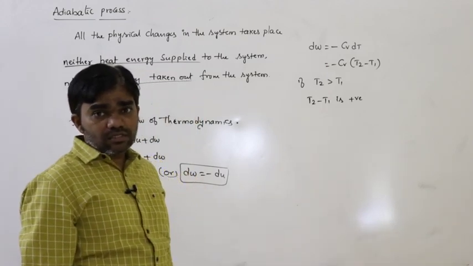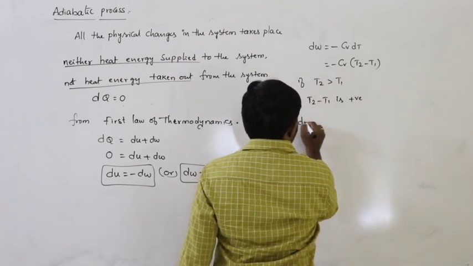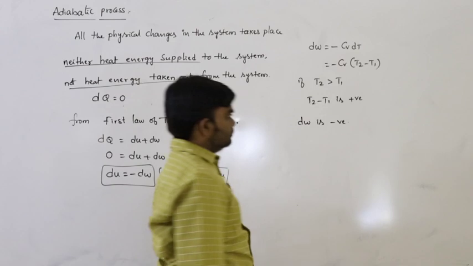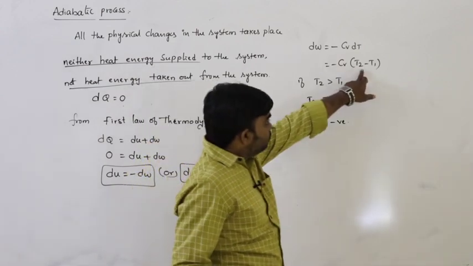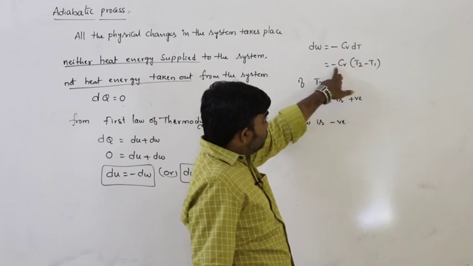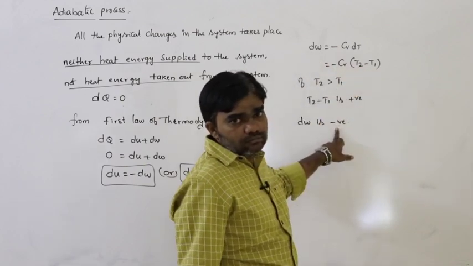If T2 minus T1 is positive, then dw is negative. Positive into negative is negative. That's why dw becomes negative.